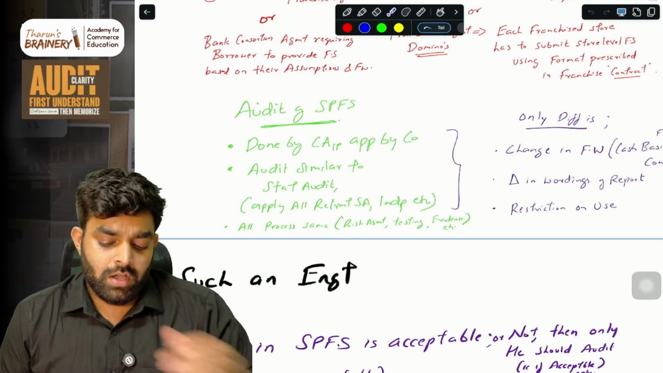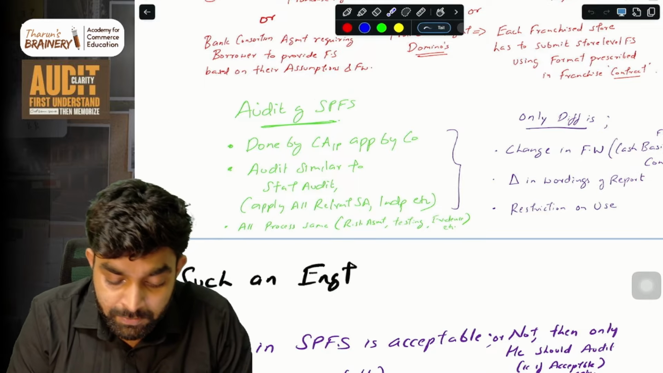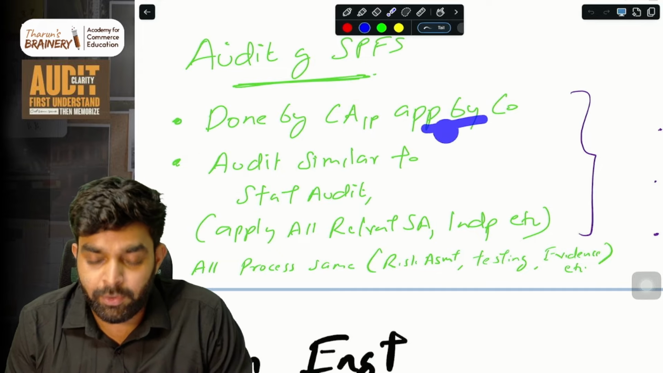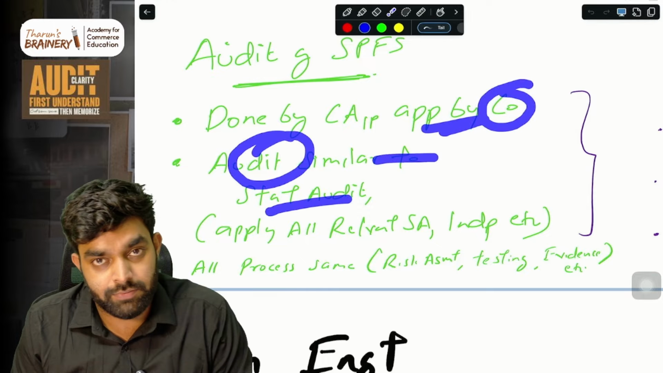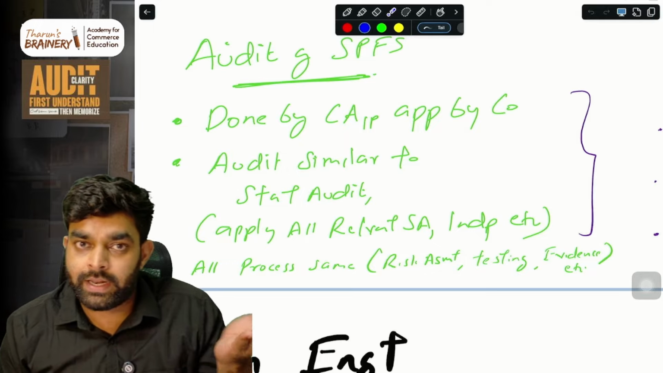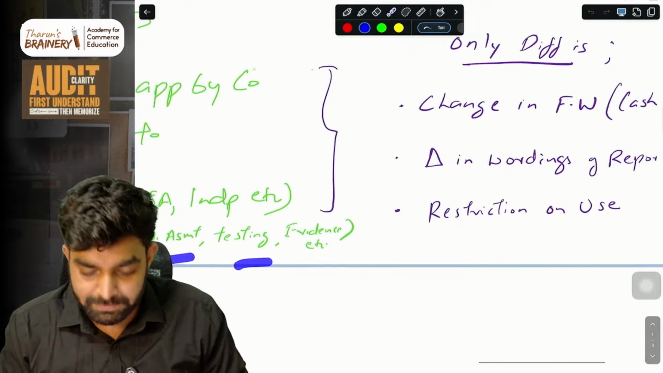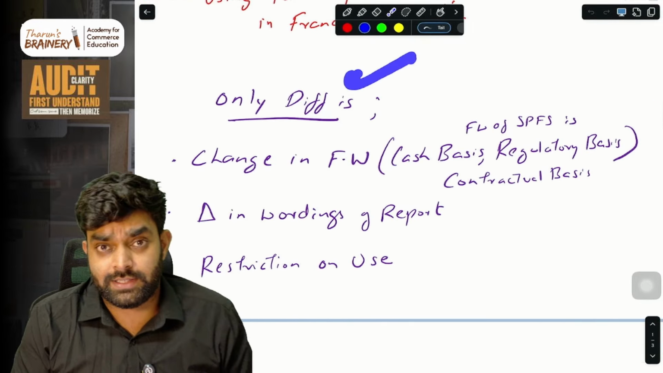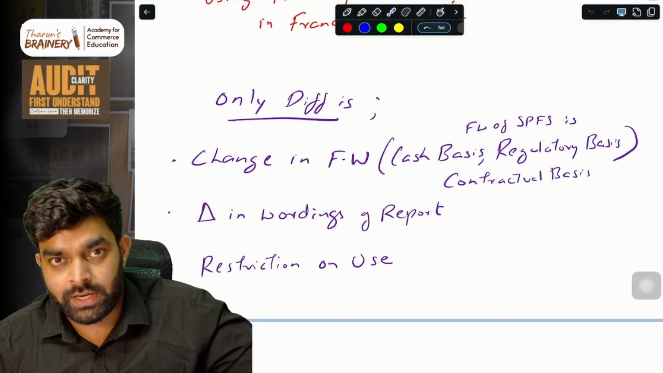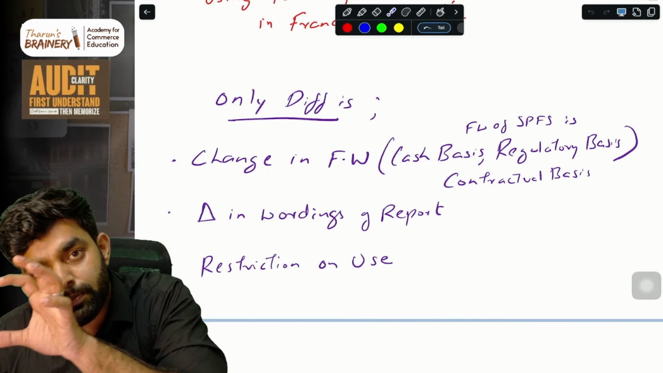Then comes the audit of special purpose financial statements. How is the auditing aspect of that? See, the audit is normally done by a CA in practice, appointed by the company. Simple. The audit is similar to a statutory audit. All the relevant SAs will mostly also be applied in the audit of special purpose financial statements. All the processes like risk assessment, testing, everything may be the same. Then comes the difference. What is the difference between an audit of a general purpose financial statement, like a normal statutory audit, and the audit of a special purpose financial statement?